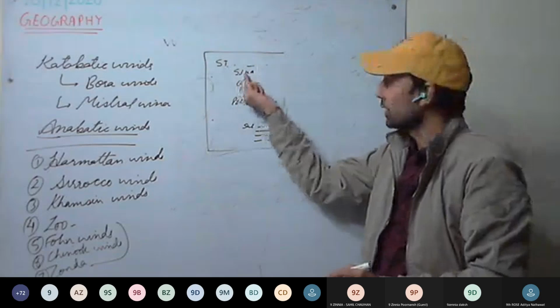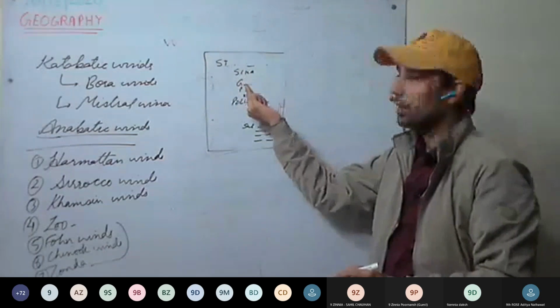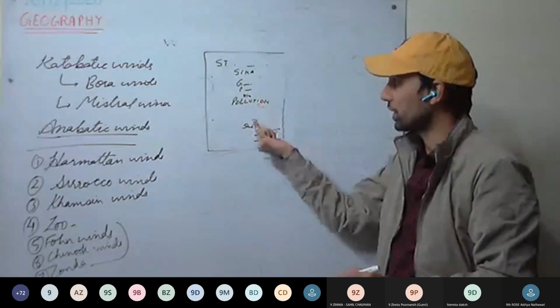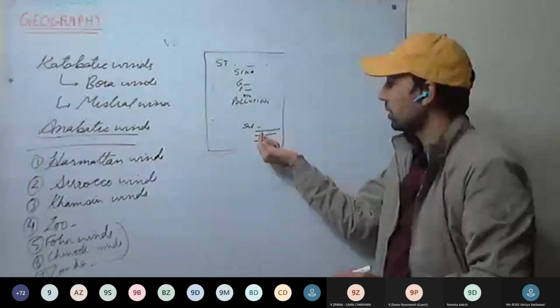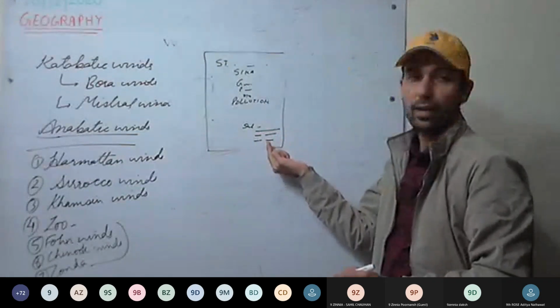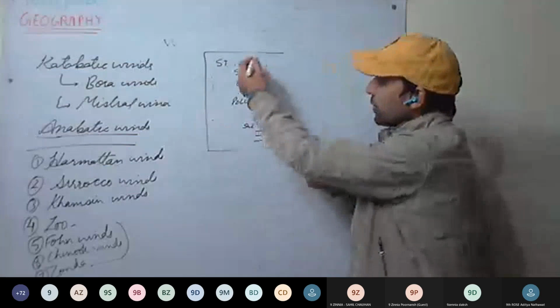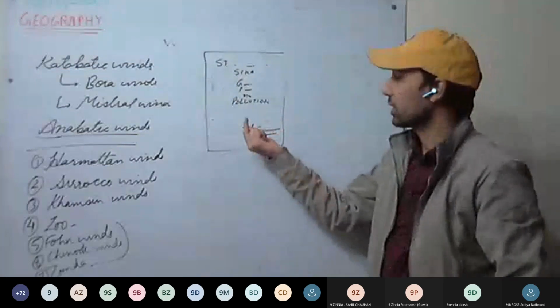School name, Seeker, Geography project work on pollution, submitted by your name, roll number, admission number, class, section. Any more drawings or anything you want to do, that's fine, that's up to you.